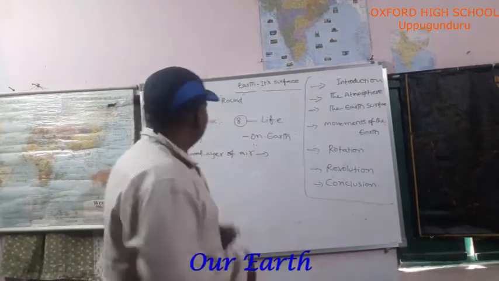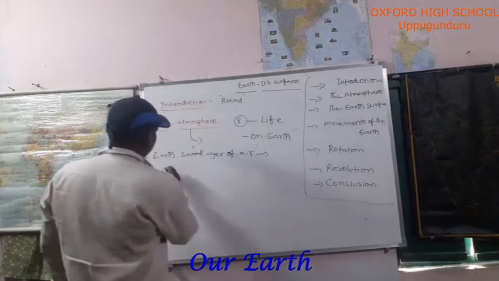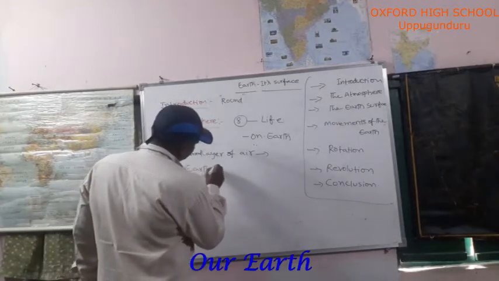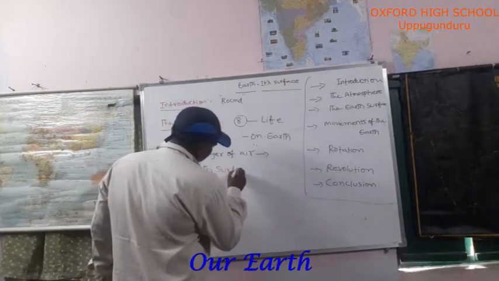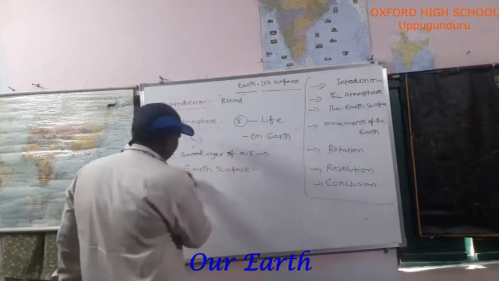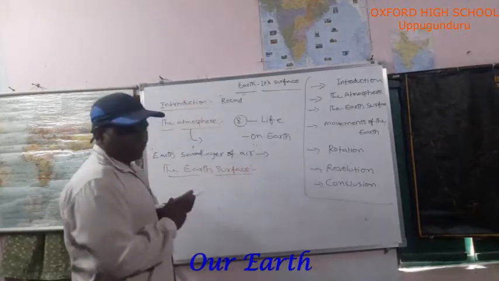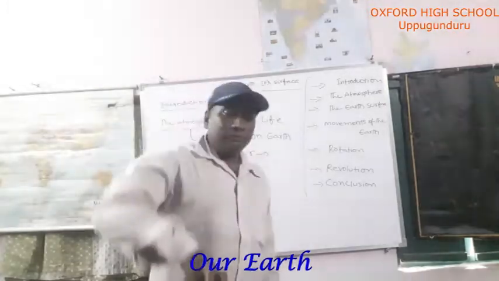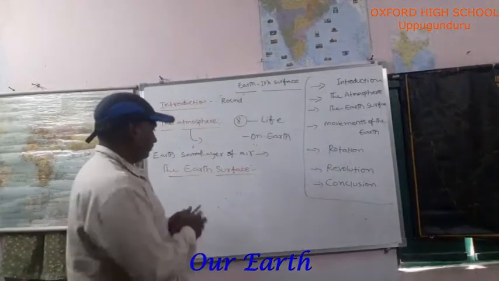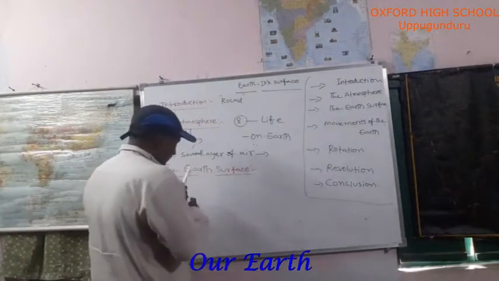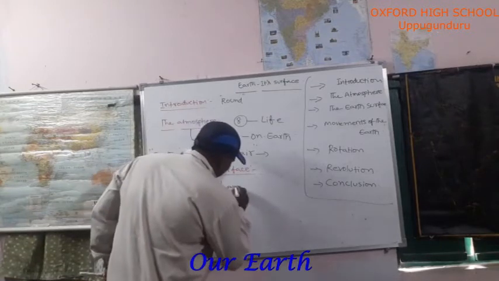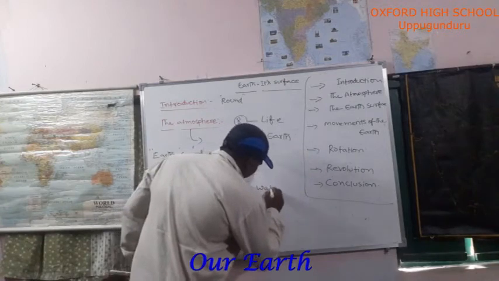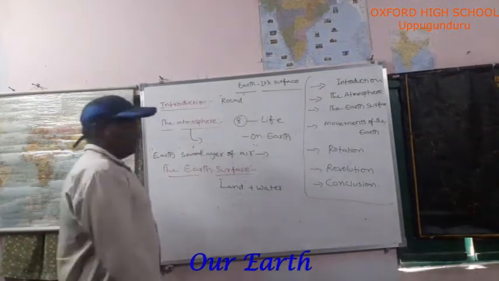Next one, the earth surface. Here I will tell you clearly about the surface. The earth is made up of land and water. Do you understand?